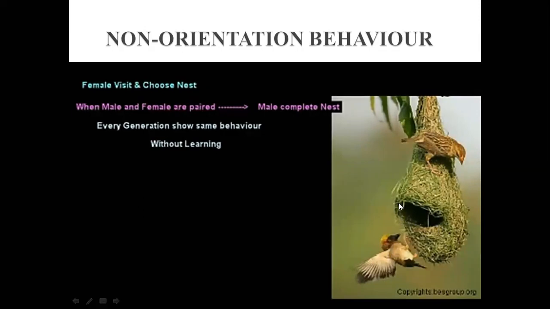First of all, it is innate behavior, and the second thing, it doesn't need any stimulus. It is without the stimulus. That is why it is called non-orientation behavior. It means without learning. They haven't learned it. It is just in their genetics that they do so. Whenever they do the breeding process, for that purpose, the male constructs the nest after checking by the female.